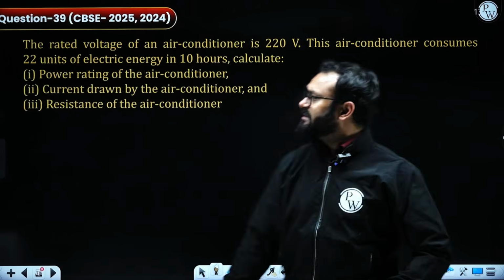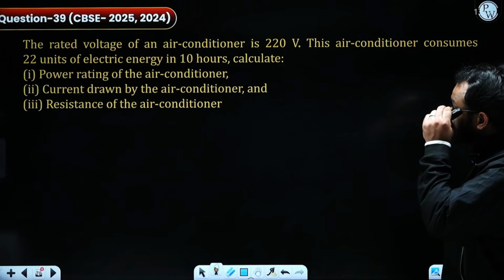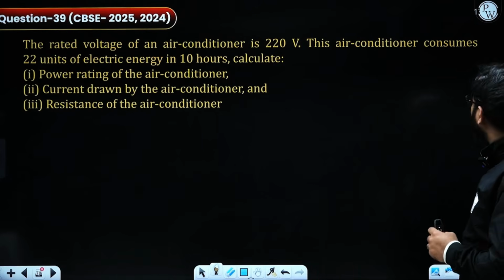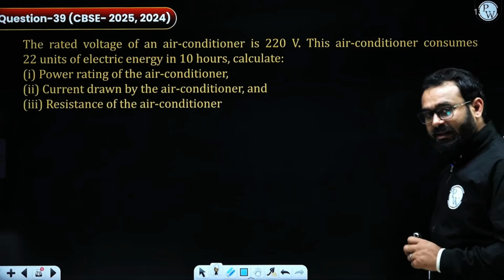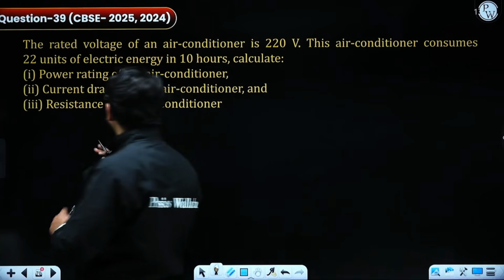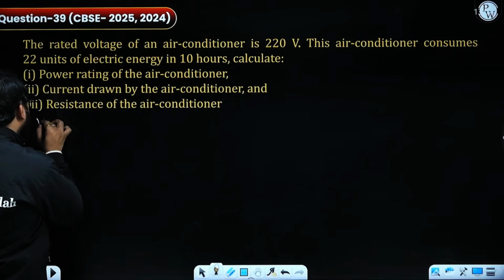Now the next question says, the rated voltage of an air conditioner is 220 volt. The air conditioner consumes 22 units of electrical energy in 10 hours. So we are given some values. I'm going to write it. The potential difference of the